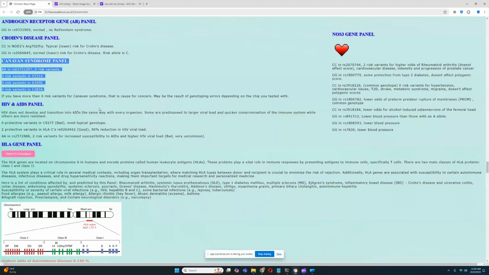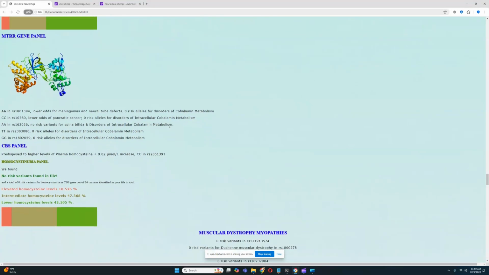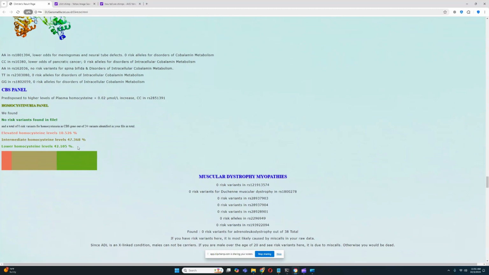For the HIV and AIDS panel, he does not have any protective variants here in C927T, but he does have the HLA-C protective variants that have a protective effect from HIV, which is really good to see. And now we are arriving at the homocysteine panel, which he's got a really good score on. He's got a predisposition to lower homocysteine levels for sure.